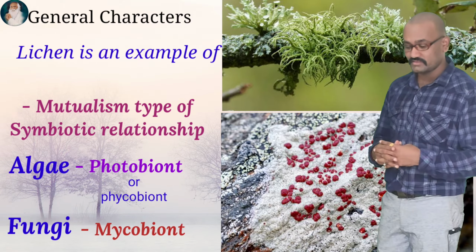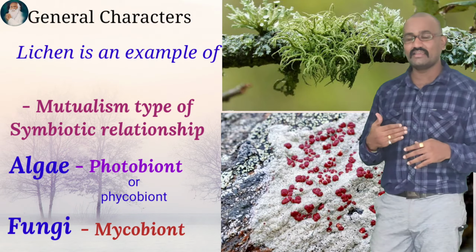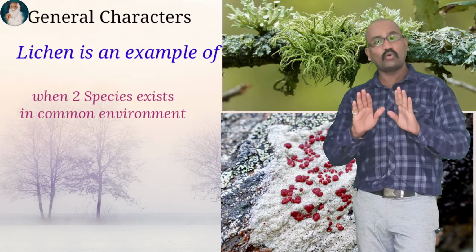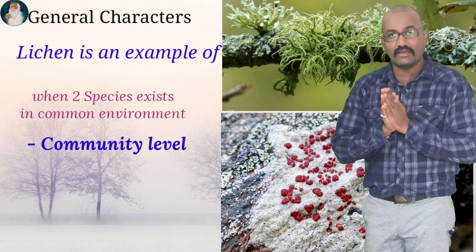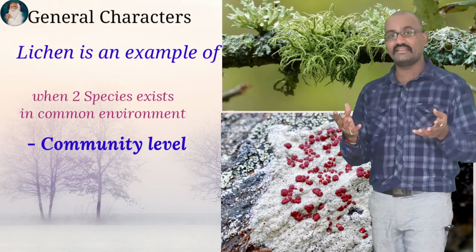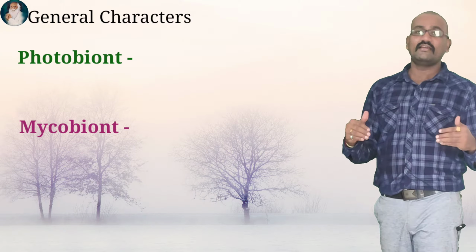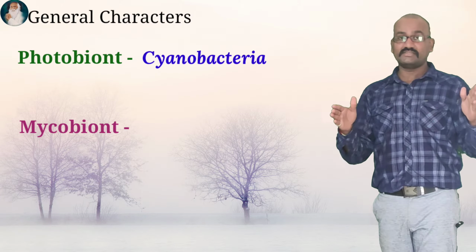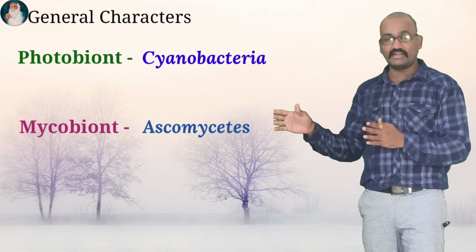So note down these points and remember, whenever two different species come together and coexist, the community level expression can be seen in case of lichen studies. The phycobiont shows cyanobacteria type of representative and the mycobiont shows ascomycete fungi representative.